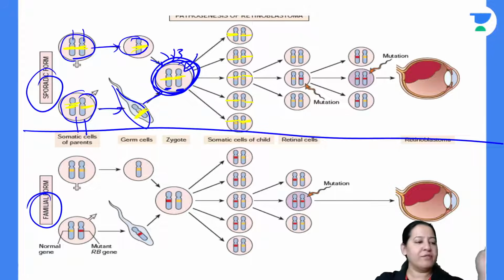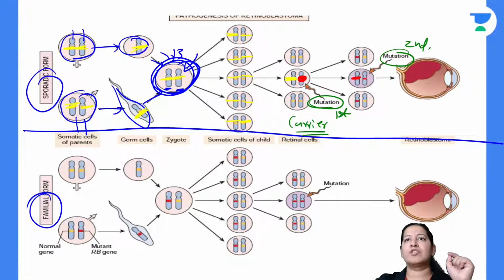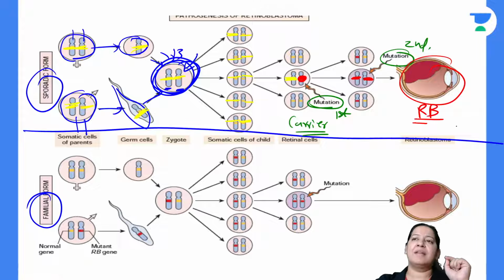After birth, one of the genes got mutated. In the retinoblastoma gene, one of the genes got mutated, the other is still normal. So this is a carrier. The child is known as a carrier, but the child will not have the cancer. So this is the first hit, first mutation. And after that, when the second hit or second mutation takes place, that is, both the retinoblastoma genes are mutated, then in the eye, the child will have a cancer, that is retinoblastoma.